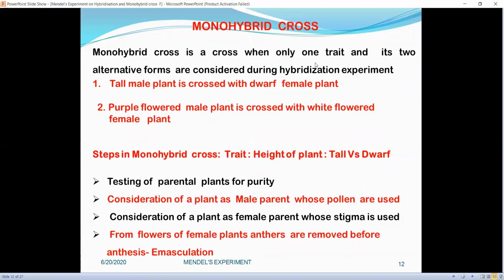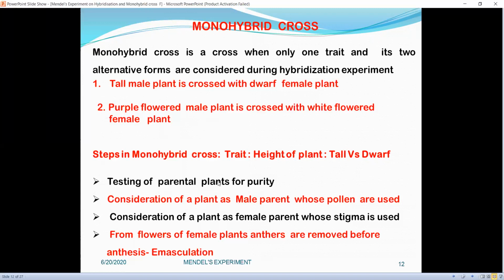Now, what is a monohybrid cross? A monohybrid cross is a cross in which only one trait and its two alternative forms are considered during a hybridization experiment. A tall male plant is crossed with a dwarf female plant, or in another monohybrid cross, a purple flowered male plant is crossed with a white flowered plant or vice versa.